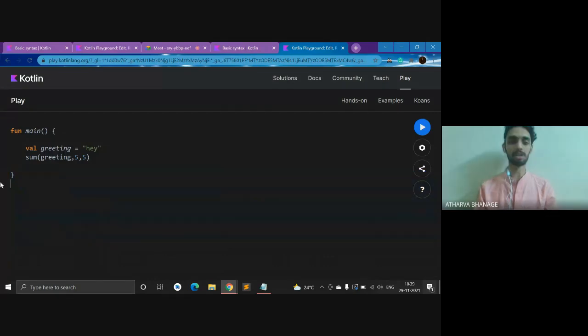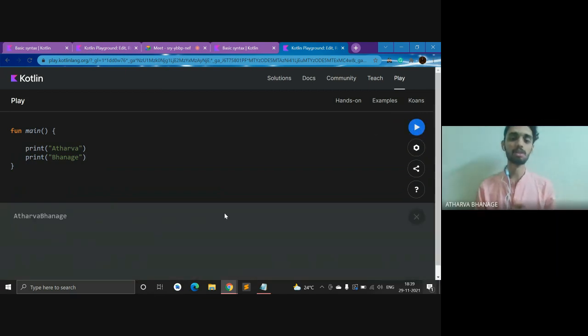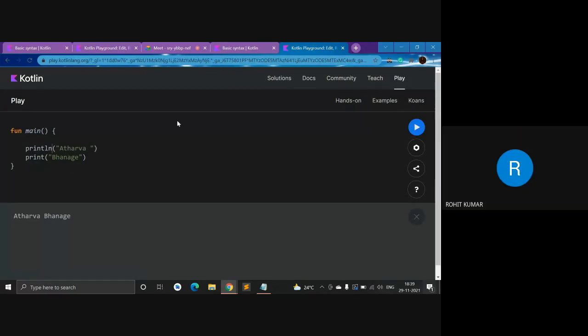So here, what is the takeaway? How to print something. There are two ways of printing. One is print, and if I run this, this is my output. If I give it a space, then I would have Atharva Bhanage. There's a way to get this thing on the other line: you just put a println, or \n.